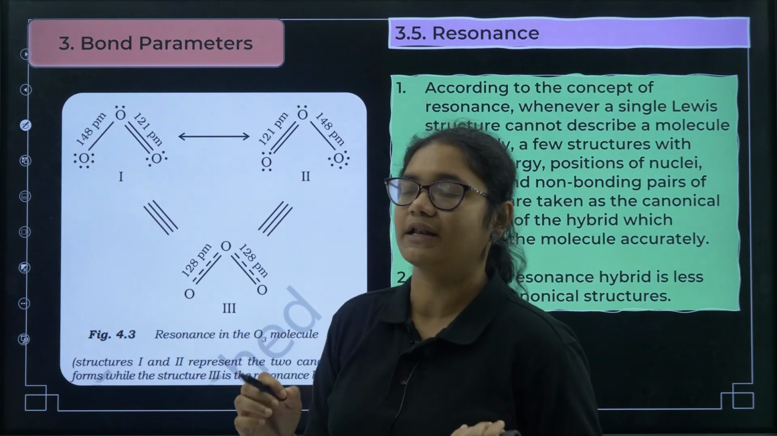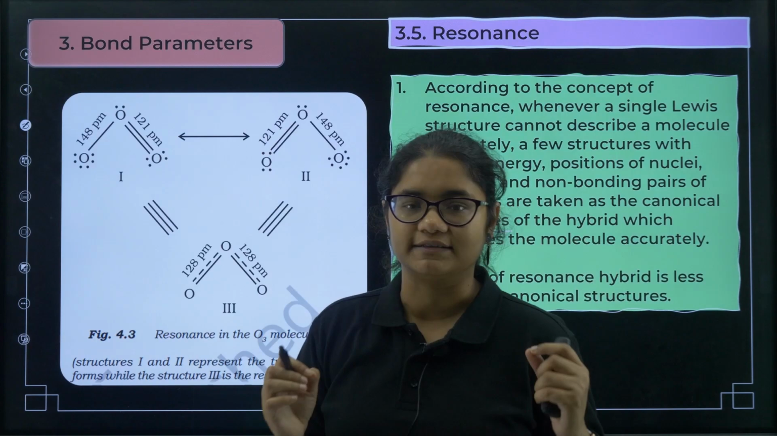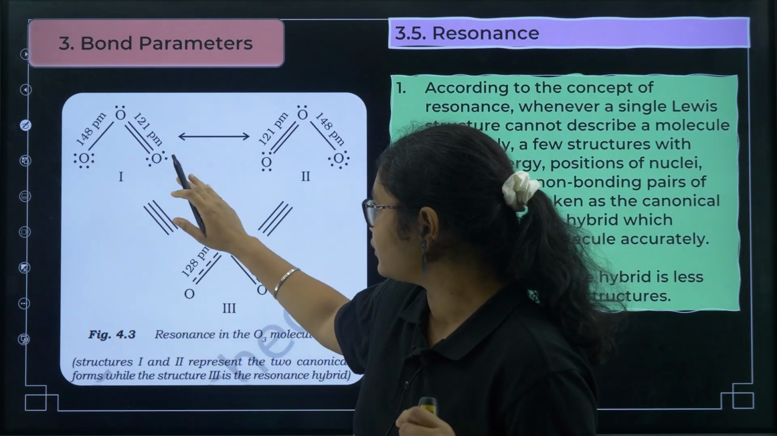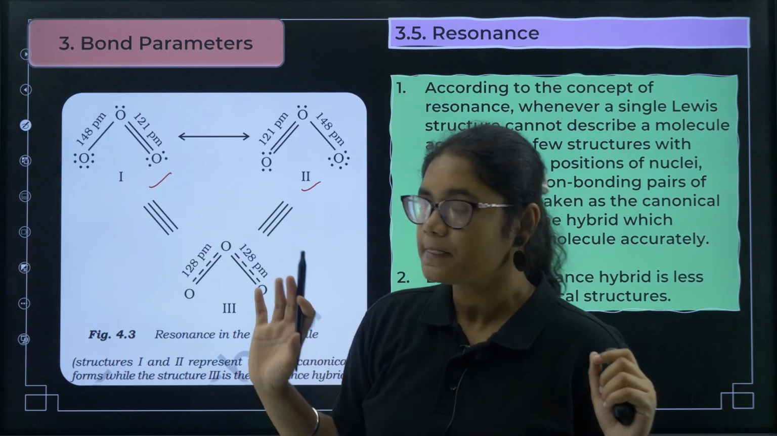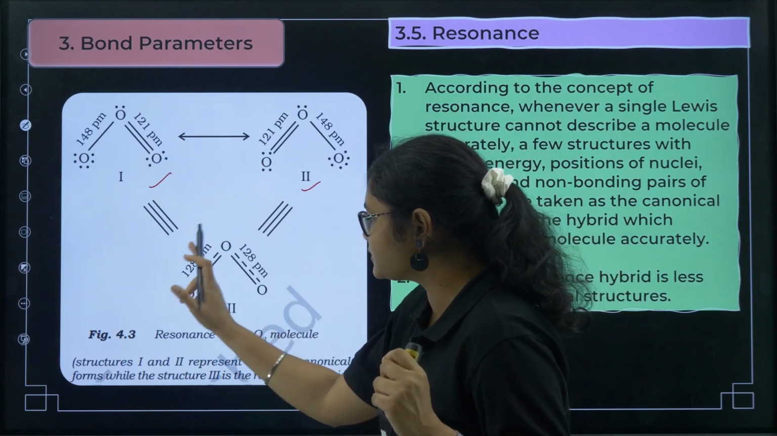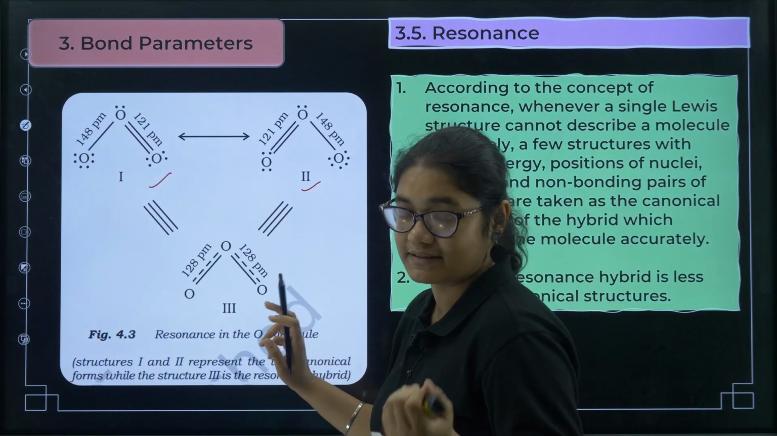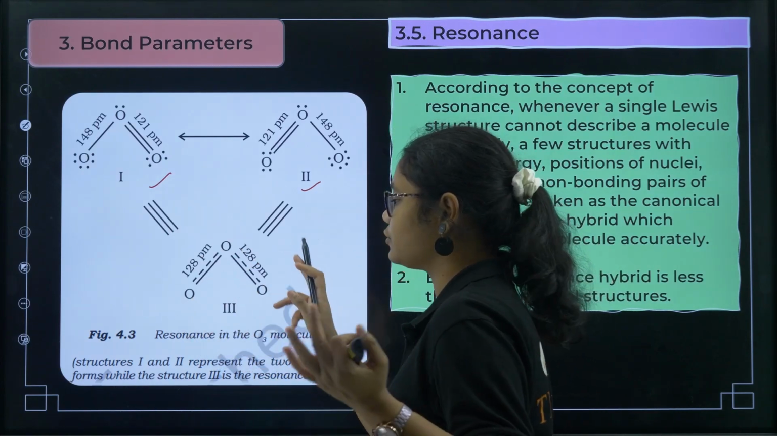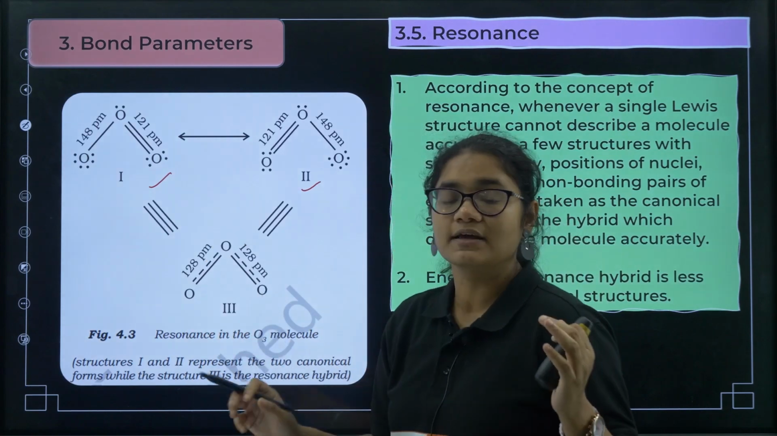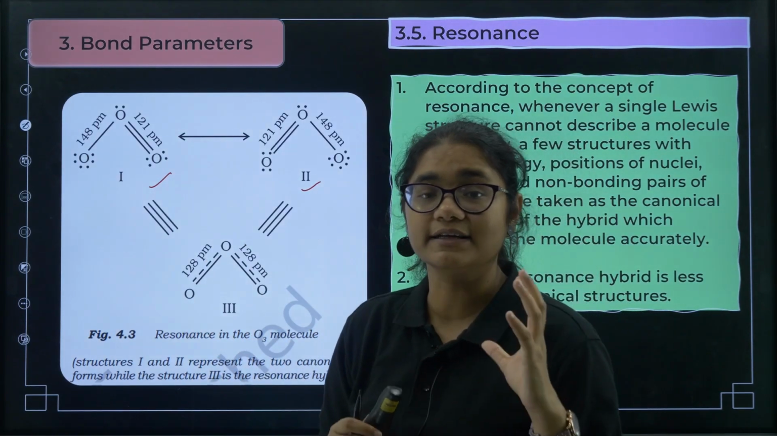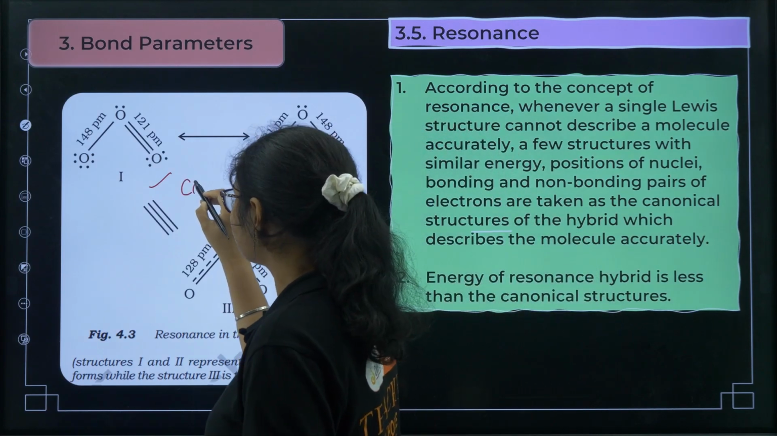So that is why, in such cases, for such molecules there is a concept of resonance. These structures are called canonical structures, and the combination of these two structures is this one, where you just represent the double bond with dotted lines. That means the double bond can be present here also, can be present here also. Now this structure is called a resonance hybrid. Hybrid is the combination of the canonical structures.